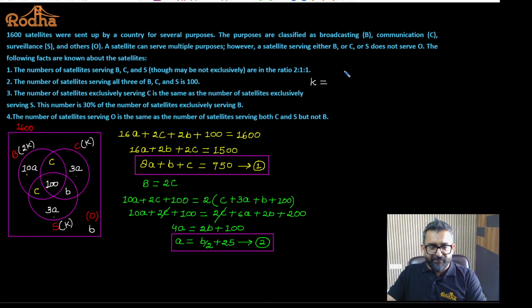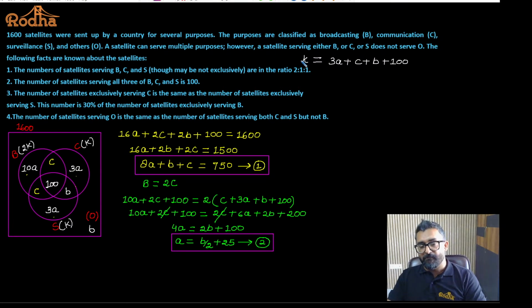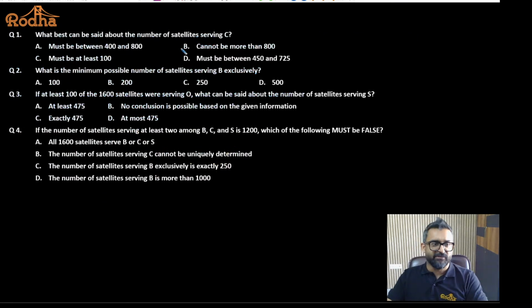Okay. The value of K is turning out to be, listen to me what I am doing here. That is the only point where we need to think a lot in this question. The value of K is 3A plus C plus B plus 100. Yes or no? That is the value of K. And we have to find out the value or the range of values of K as per the question. Must be between 400 and 800, cannot be more than 800, must be at least 100, must be between 450 and 725. So we have to find out the range of values of K.